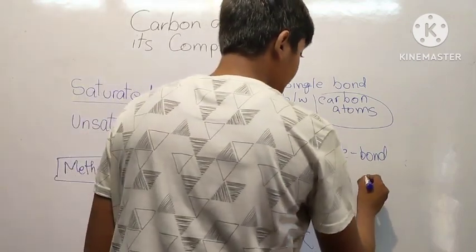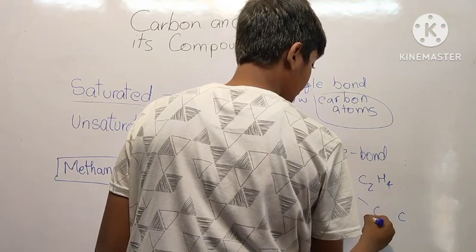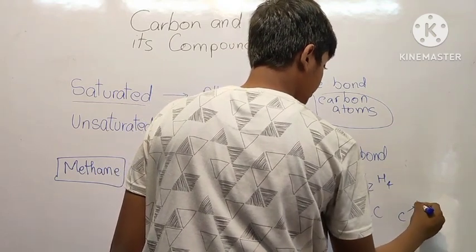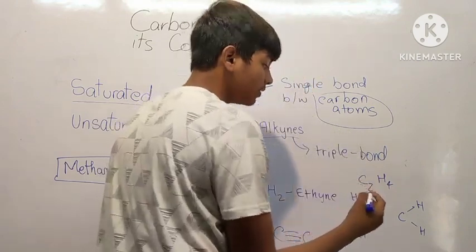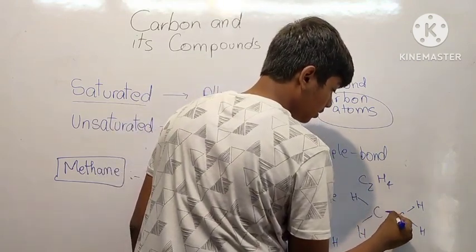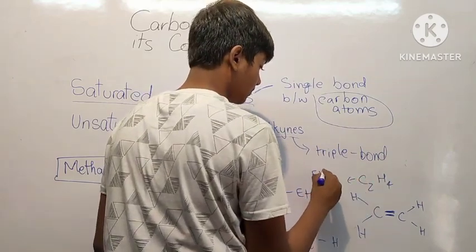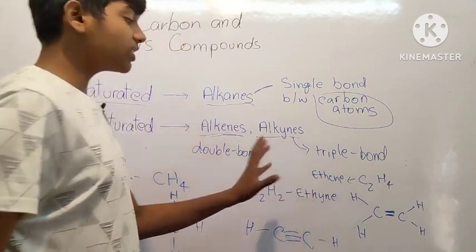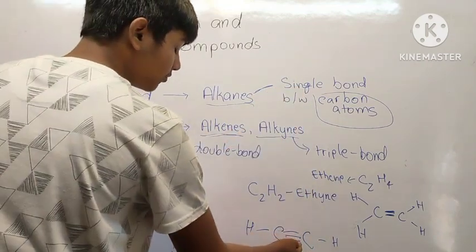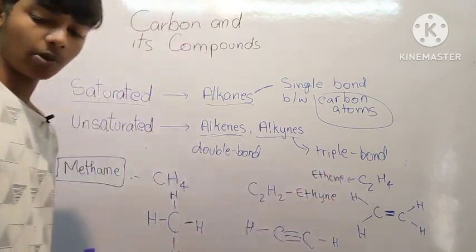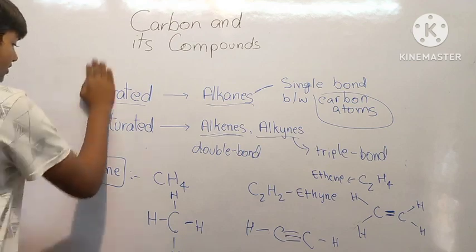And now let me take C2H4. So we have C2 and 4 H. Now we will require 2 bonds to satisfy the valency. I think you are getting the point. So this is called ethene. This was just an example of what I mean by single bond, double bond. Now it's not necessary that it will have just one triple bond. It can have multiple triple bonds as well. But that was all for these saturated and unsaturated compounds.